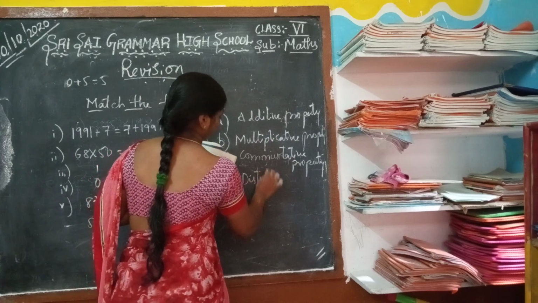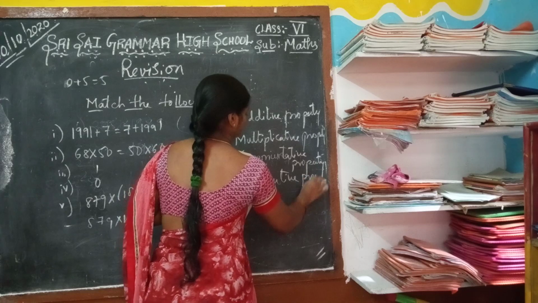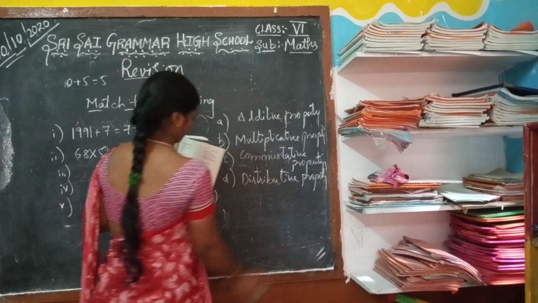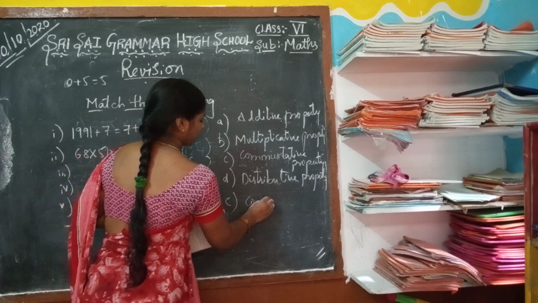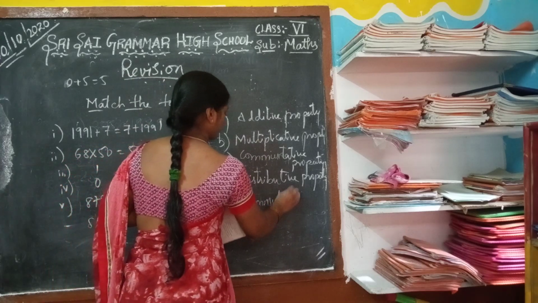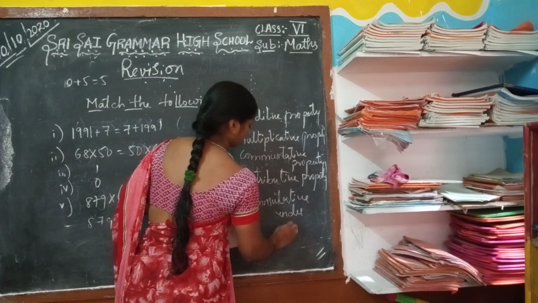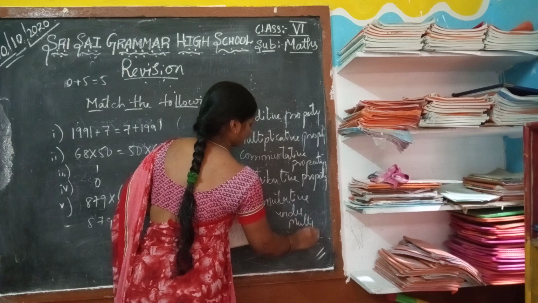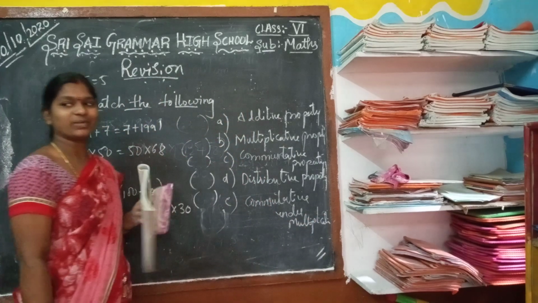Distributive property and commutative under multiplication. Commutative under multiplication.